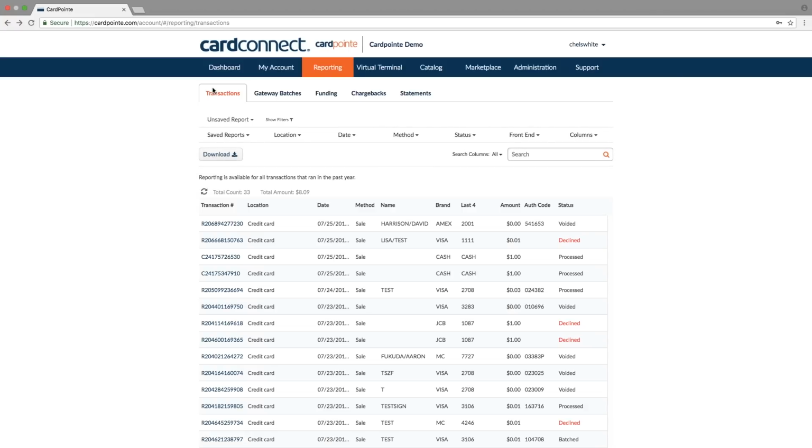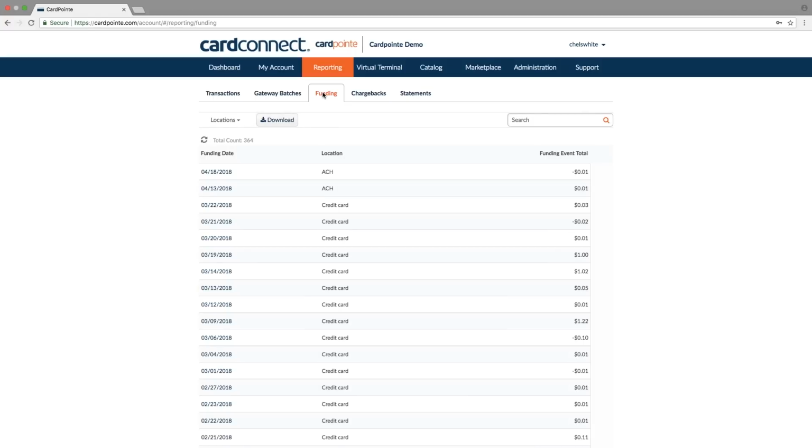We're going to skip over the Gateway Batches subtab. This is only relevant if you're processing transactions within CardPointe products, which we'll touch on in a bit. Within the Funding subtab, you can view the deposits that were made into your account, and click to see what transactions made up those deposits.